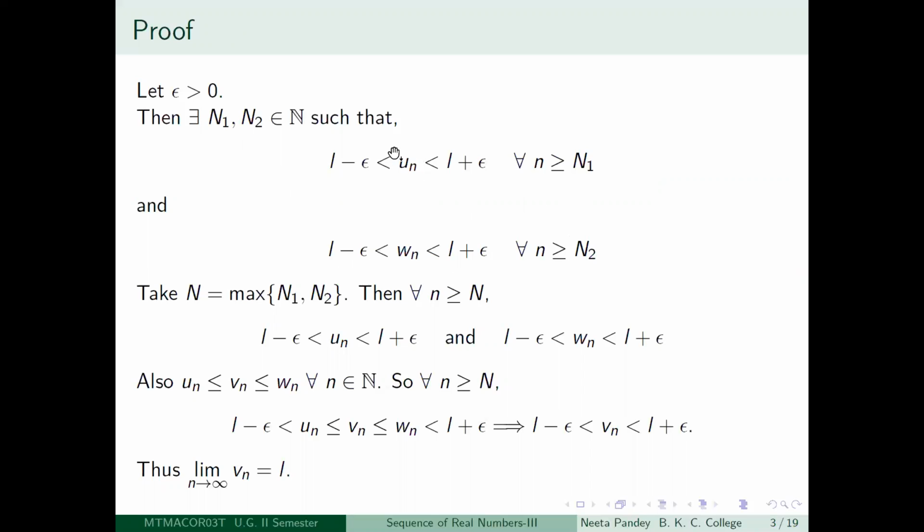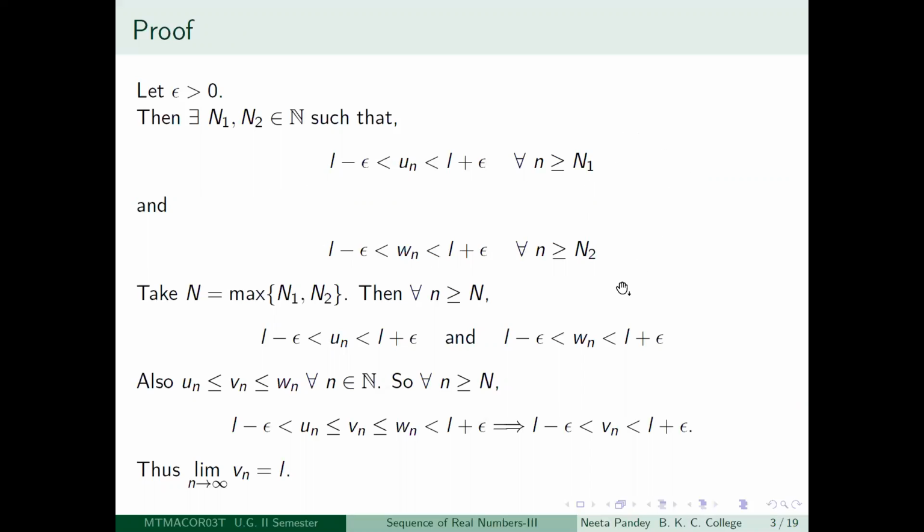So instead of writing mod un minus L less than epsilon, I have written it like this. That should not be a problem, and similarly for wn also. So now you know the trick how to manage if you have a finite number of inequalities which is holding after a certain term.